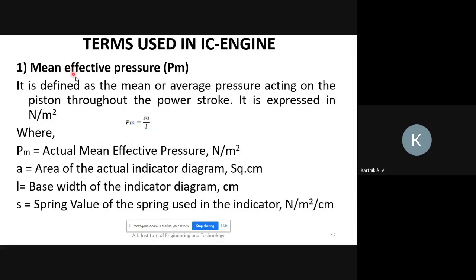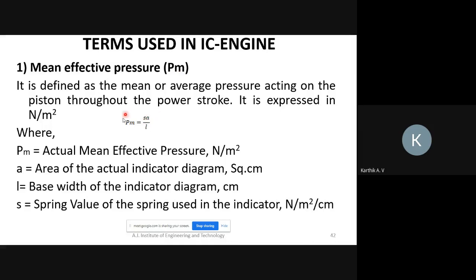First thing, the mean effective pressure, denoted by PM. It is defined as the mean, or average, pressure acting on the piston throughout the cycle. In a 4-stroke engine there are 4 movements of the piston, and in a 2-stroke cycle, 2 movements of the piston. To complete the 4-stroke or 2-stroke cycle, the average pressure acting on the piston is called the mean effective pressure. It is denoted by PM.